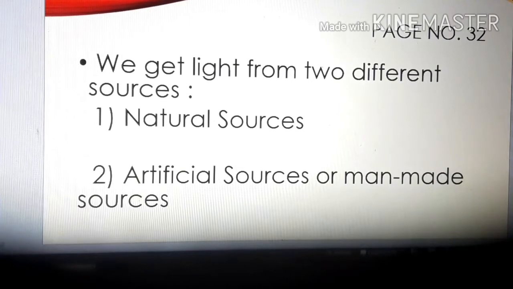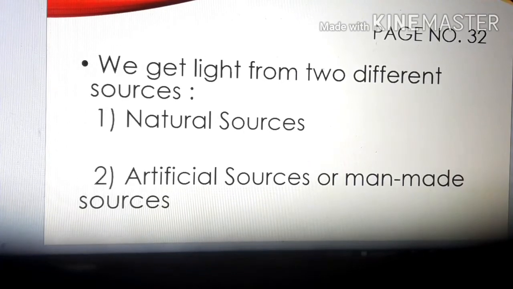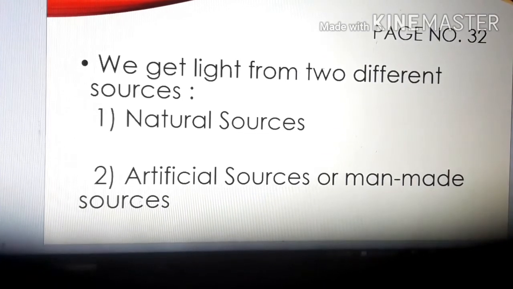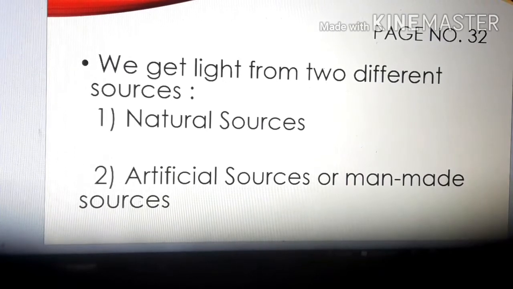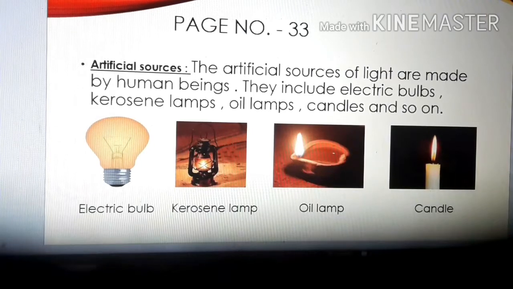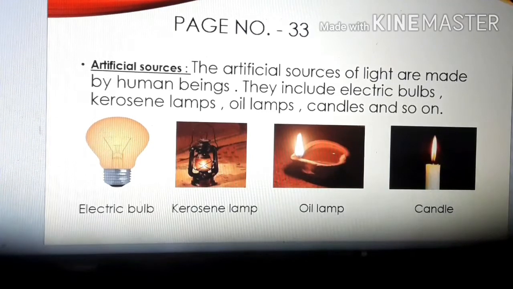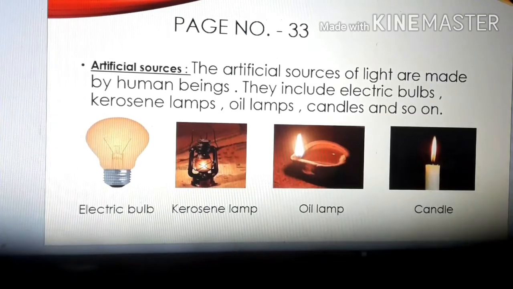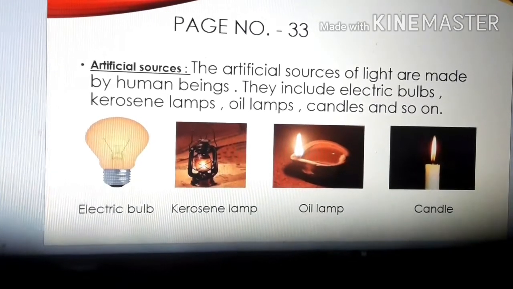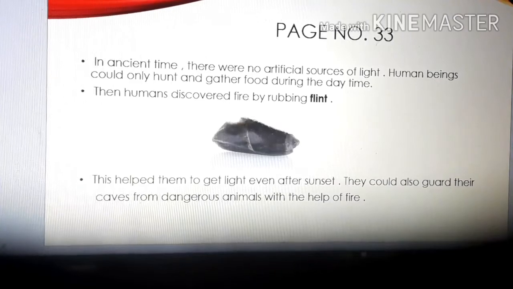It is called man-made source because, children, the artificial sources are made by man and natural sources are not made by man. Are the sun and the stars made by man? No. So it is called natural sources, and the sources like your electric bulb, kerosene lamp, oil lamp, candle, these sources are made by man. So these are your artificial sources of light. Is it clear?